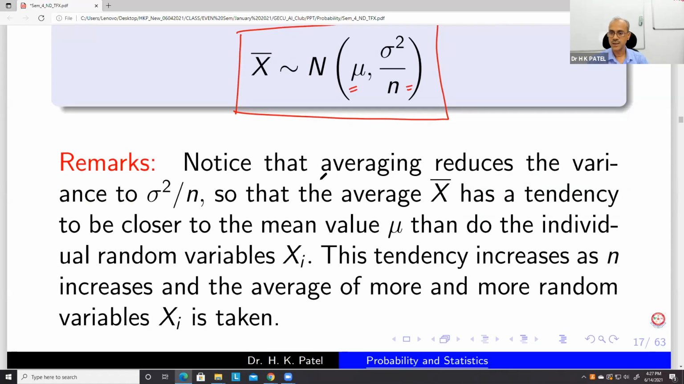So this averaging reduces the variance to sigma square by n, so that the average x bar has a tendency to be closer to the mean value mu than the individual random variables. And this tendency increases as n increases and the average of more and more random variables is taken. So if n increases, this variance is going to decrease, and therefore the value will be closer to the mean value. That is the meaning of this.